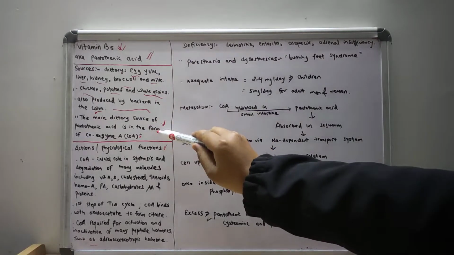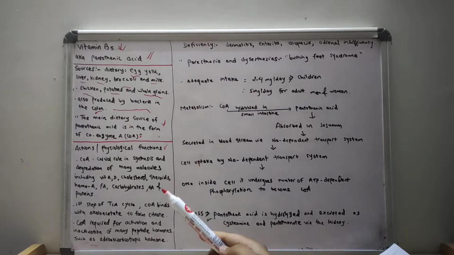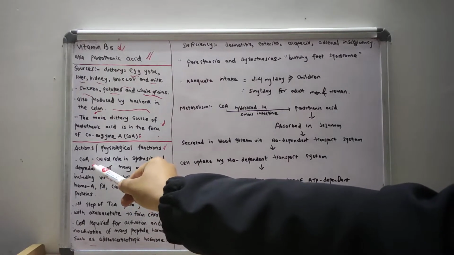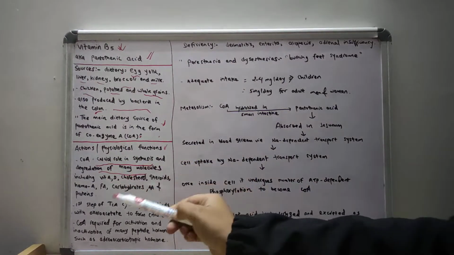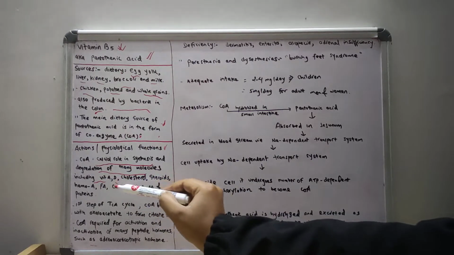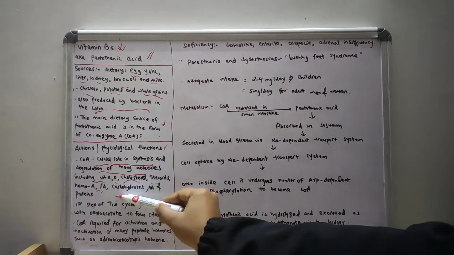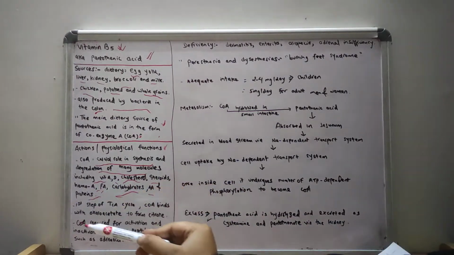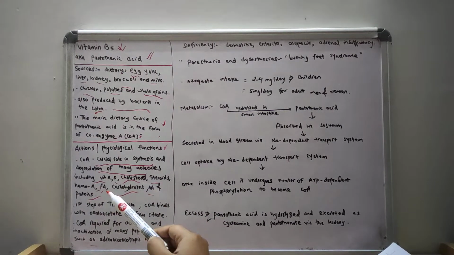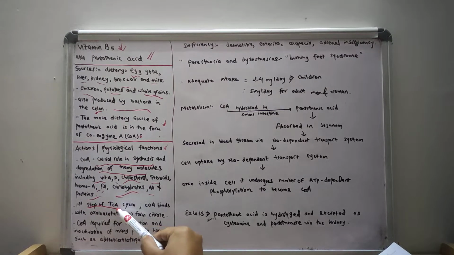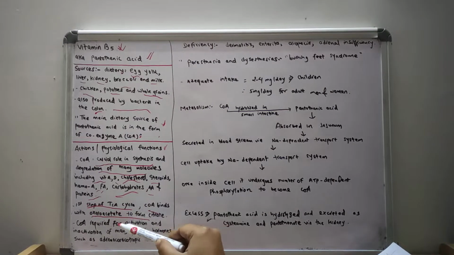As I have already discussed, the main dietary source of pantothenic acid is in the form of coenzyme A. Coenzyme A plays a crucial role in the synthesis and degradation of many molecules, including vitamin A, vitamin D, cholesterol, steroids, heme, fatty acids, carbohydrates, amino acids and proteins. In the first step of the TCA cycle, coenzyme A binds with oxaloacetate to form citrate.